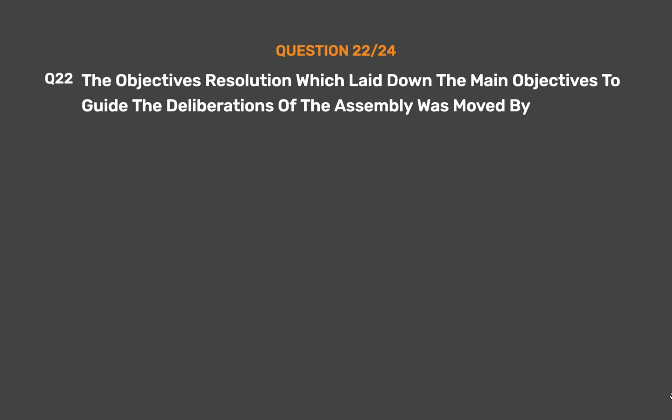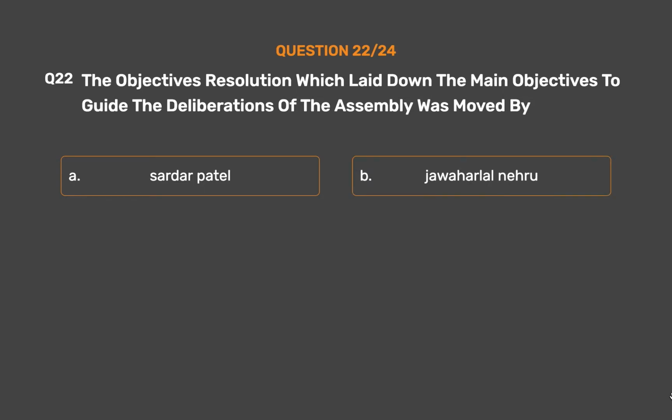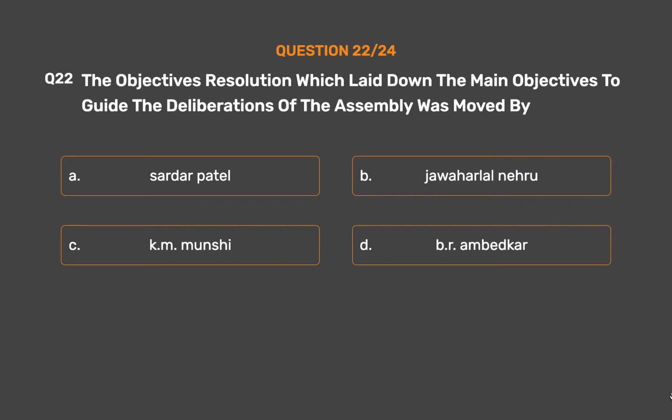Question number 22. The objectives resolution which laid down the main objectives to guide the deliberations of the Assembly was moved by option A, Sardar Patel, option B, Jawaharlal Nehru, option C, K.M. Munshi, option D, B.R. Ambedkar.